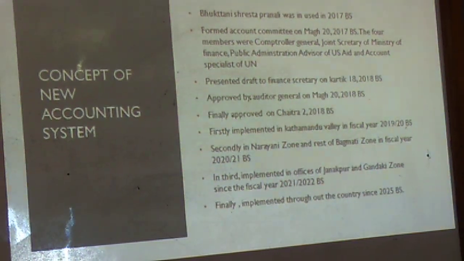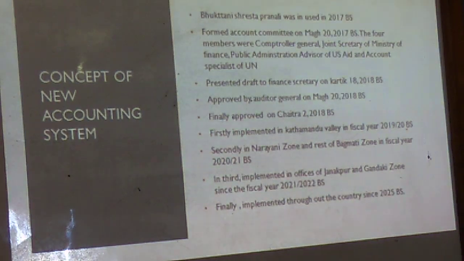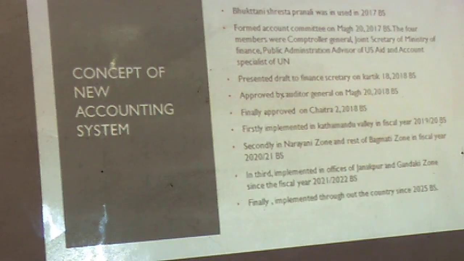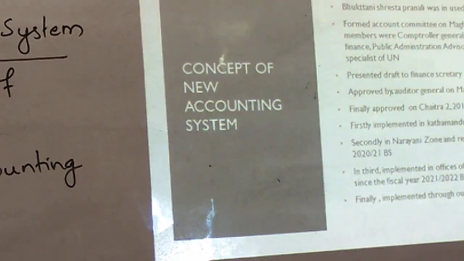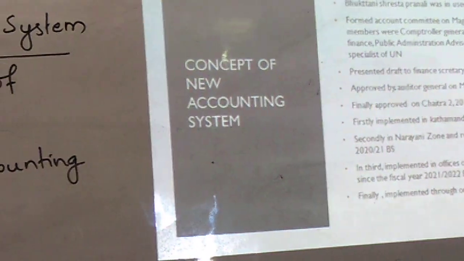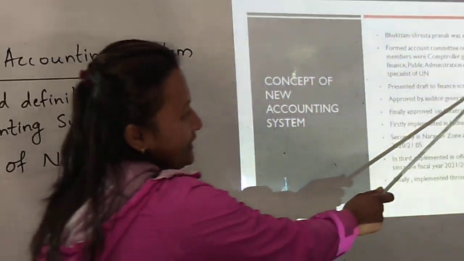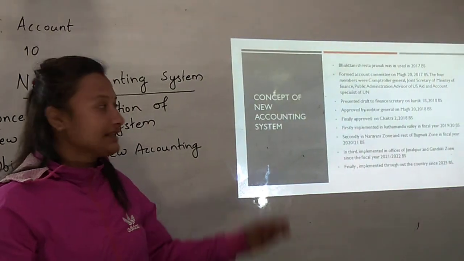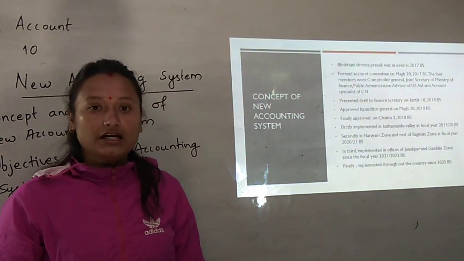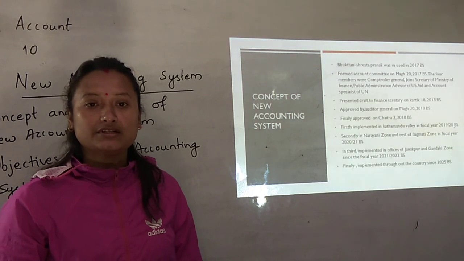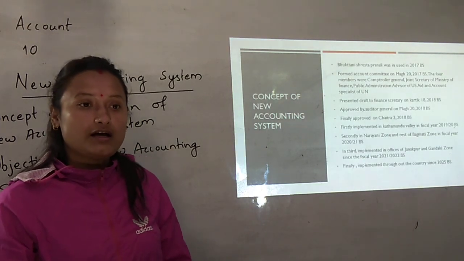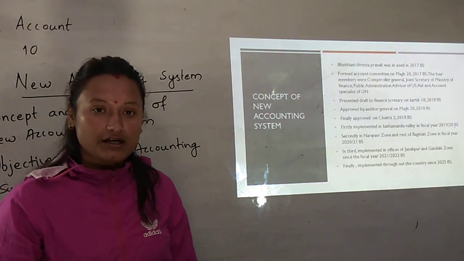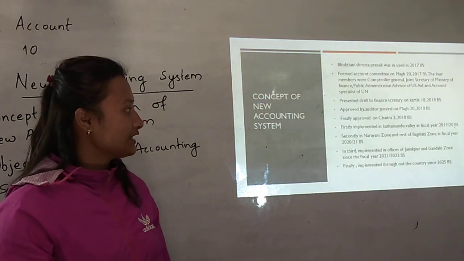This account committee studied the accounting system for 288 days, and after studying, the committee presented a draft to the Finance Secretary on Kartik 18, 2018 BS. This draft included the suggestions and recommendations which are required in order to develop the new accounting system.